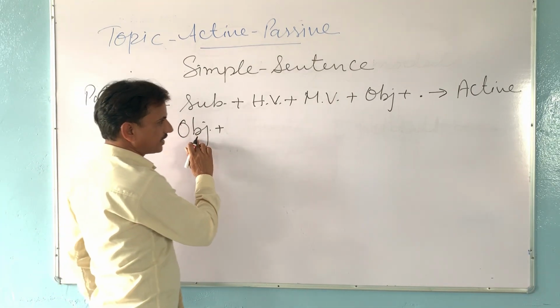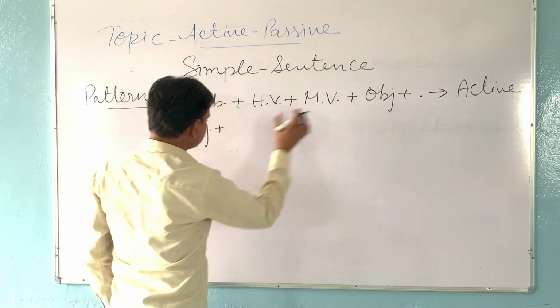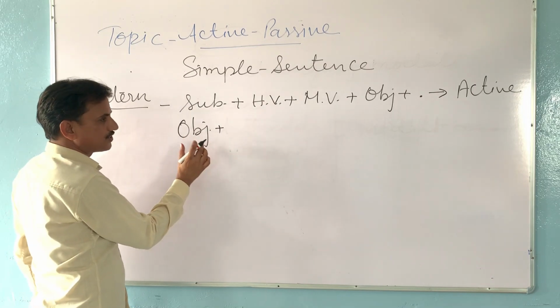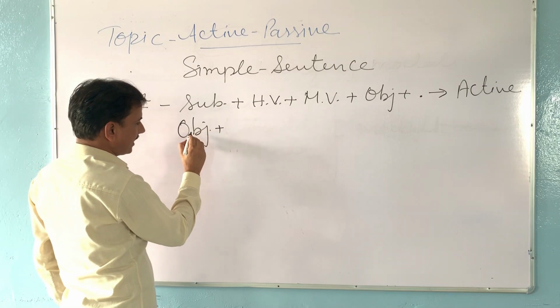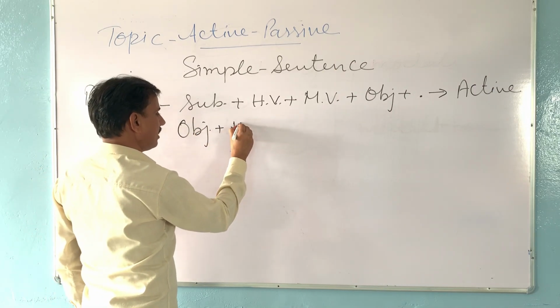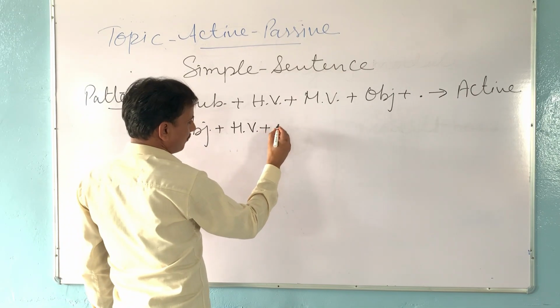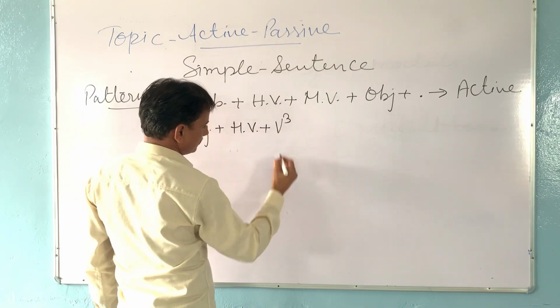This object comes here and it works as the subject of passive sentence. So we will write object first, then helping verb, then we will change the main verb into third form.